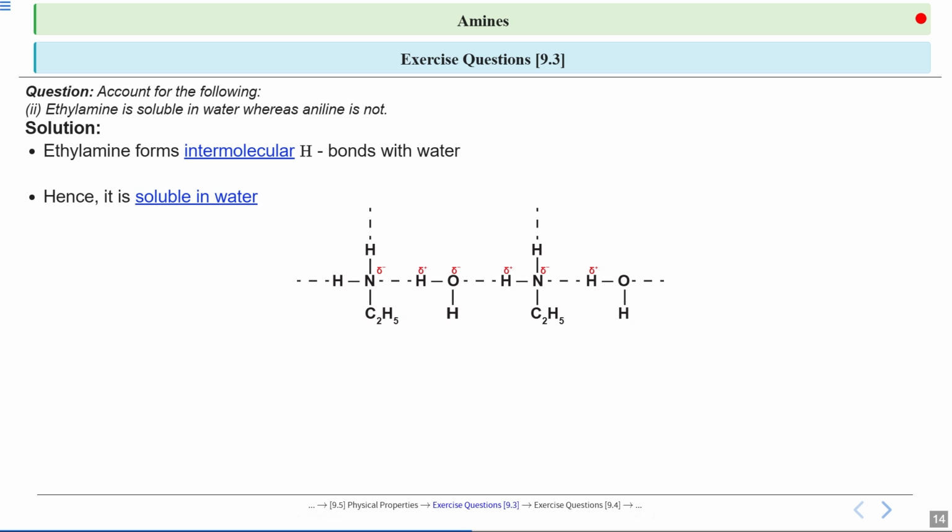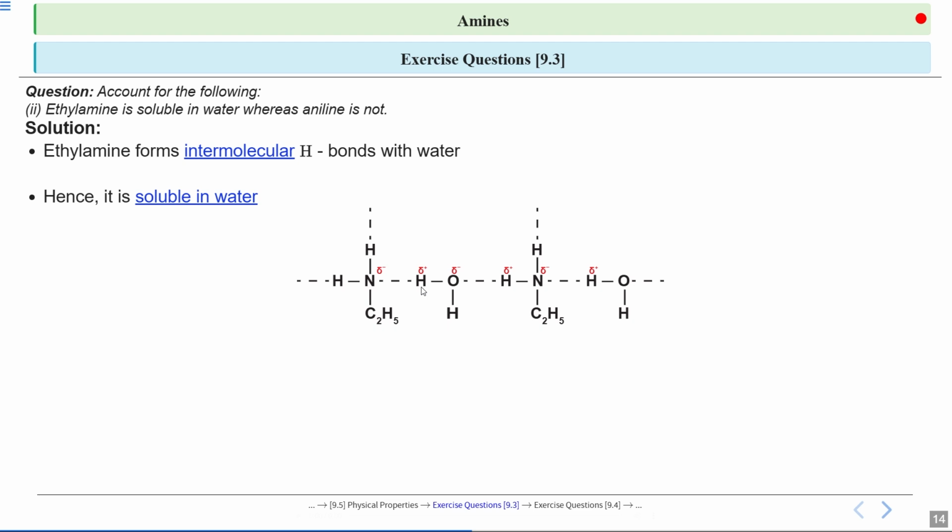If you look over here, we have ethylamine, which is C2H5NH2. You can see that the nitrogen of ethylamine is forming hydrogen bonding with the hydrogen of a water molecule. This nitrogen is more electronegative than hydrogen, so it pulls the electron density towards itself. It gets a partial negative charge and the hydrogen gets a partial positive charge.